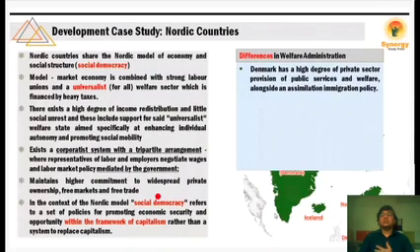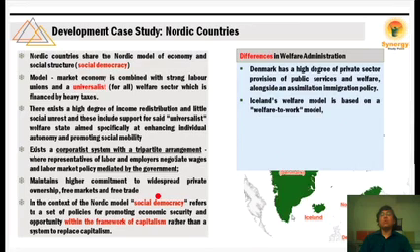Just take these amazing examples. Denmark has a high degree of private sector provisions of public service and welfare alongside an assimilation immigration policy, right? So, इमिग्रेंट्स को allow करते हैं हमारे country में, आ जाओ, हम नहीं करते. Iceland's welfare model is based on the welfare to work model. Means you have to work, but for what? Not to ensure growth, but to ensure the welfare of the individual as well as the society.